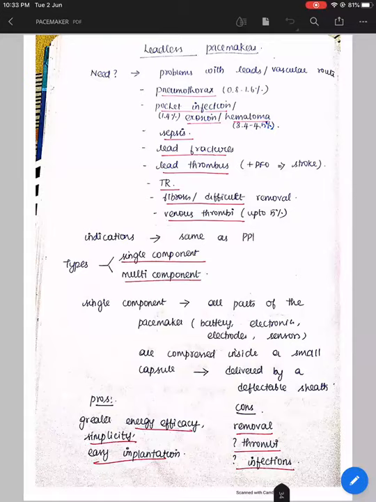Praveen, this endless loop tachycardia: suppose a VPC has gone retrogradely and stimulated the atrium.